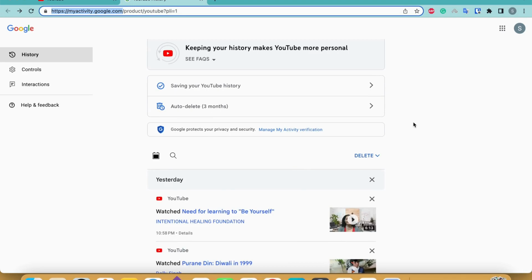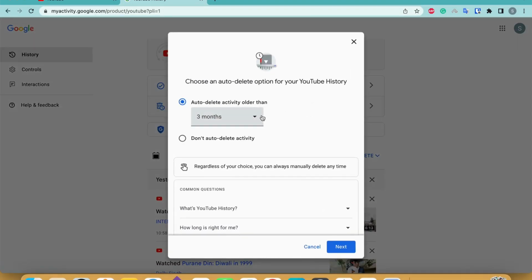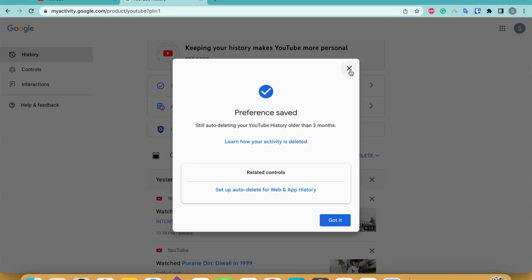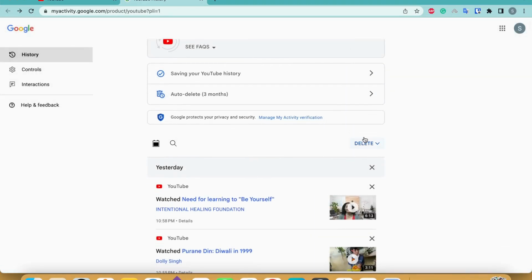So one thing that you can do is you can click on this option, which is auto delete, where YouTube clears your browsing history after every 3 months. So I have this selected. I ensure that my YouTube search history gets deleted after every 3 months, and you can also do that. But if you're not comfortable with that, then what you can do is you can come here and click on delete, and when you click on delete, then YouTube just deletes what you have been searching today. So you can do that as well, or you can just go for delete all time.